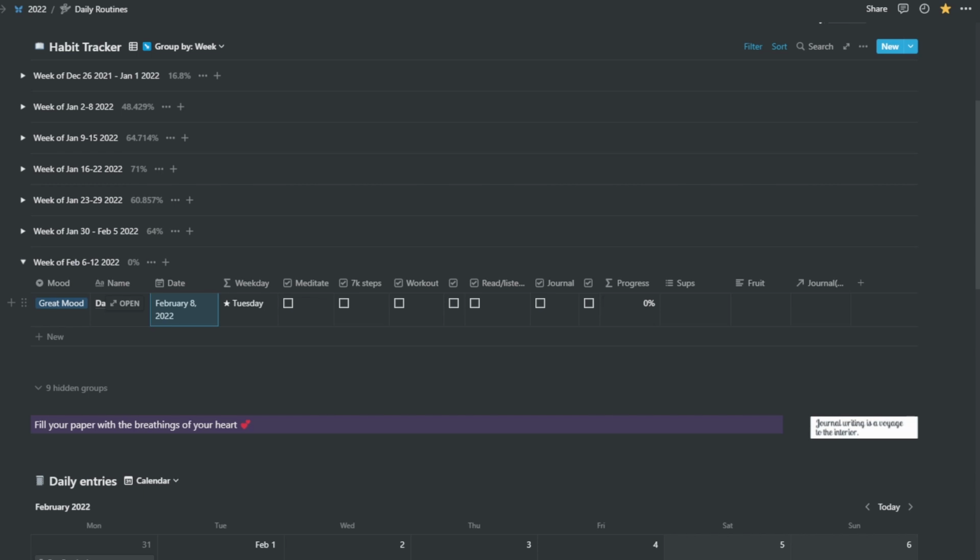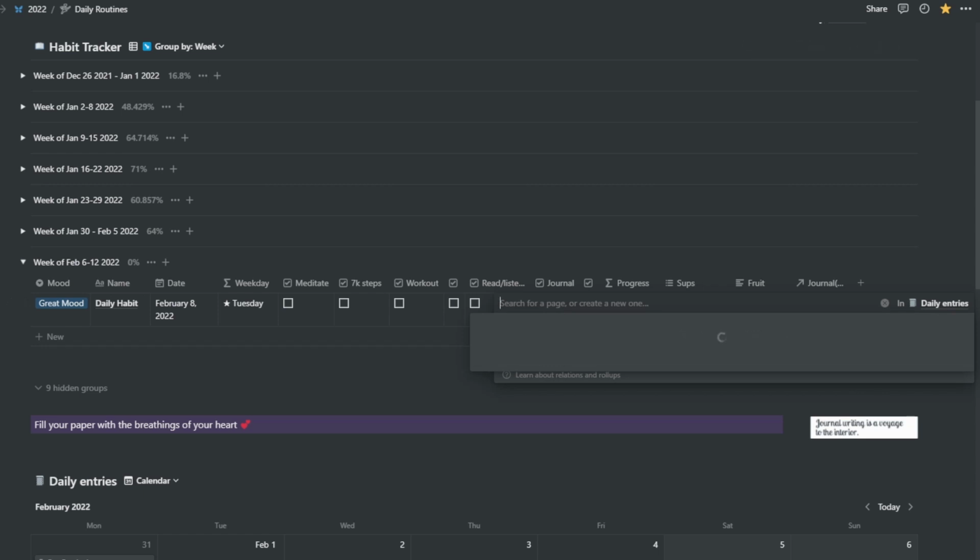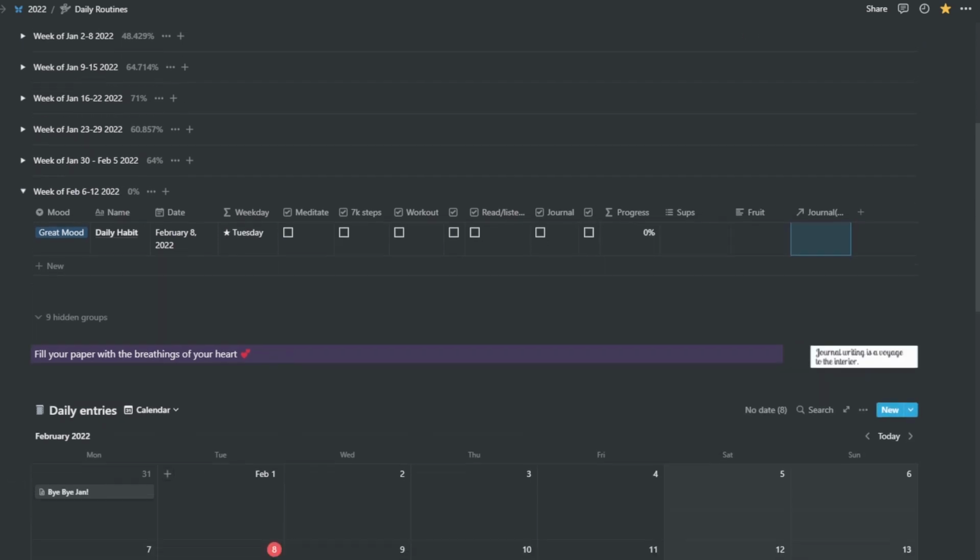And these are my habits that I can track. Any supplements, if I take any, I put it right there. And then a fruit, because I like to have one fruit a day at least. So yeah, I put the information right there, any fruit. And the journal is actually linked to the Notion journal right here.